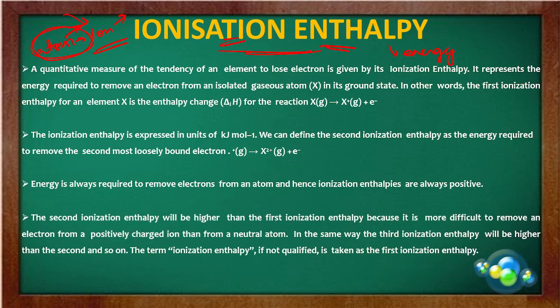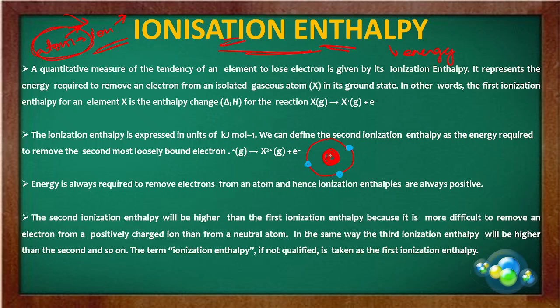The second ionization enthalpy will be higher than the first ionization enthalpy because it is more difficult to remove an electron from a positively charged ion than from a neutral atom. In the same way, the third ionization enthalpy will be higher. Look at what it says here. Suppose you have a neutral atom with three electrons present. This is your first electron, this is your second electron, this is your third electron.